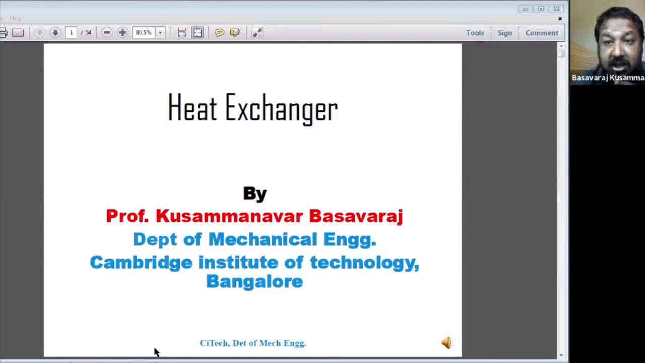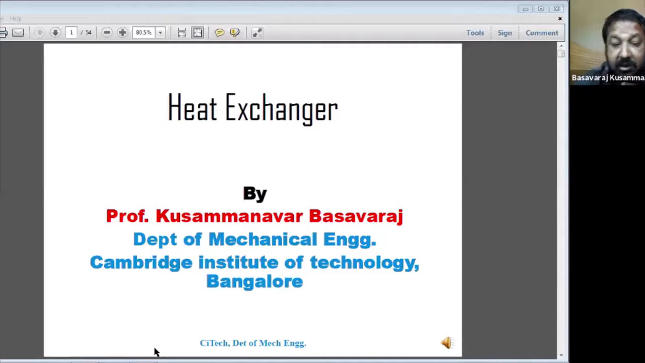So this is what a heat exchanger is and what heat exchange is. Heat exchange is nothing but the exchange of heat from a hot fluid to a cold fluid. A heat exchanger is a device which transfers heat from the hot fluid to the cold fluid.